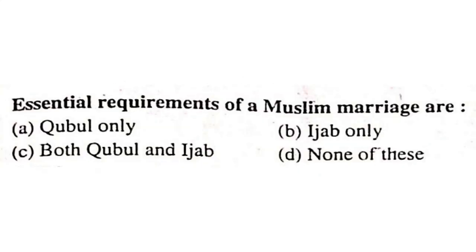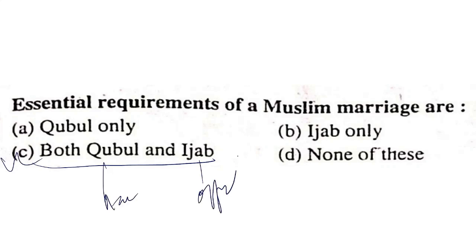Essential requirements of a Muslim marriage are qubul only, ijab only, both qubul and ijab, none of these. The essential requirement of a Muslim marriage is both qubul and ijab. Qubul is acceptance and ijab is the offer. The offer is called the ijab and qubul is called the acceptance. So offer and acceptance both are the essential requirements of a Muslim marriage.